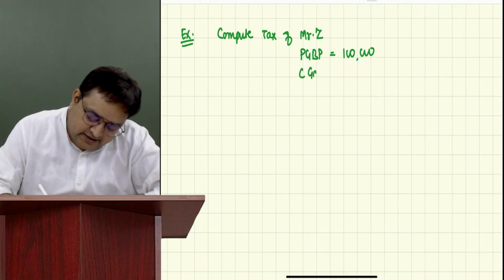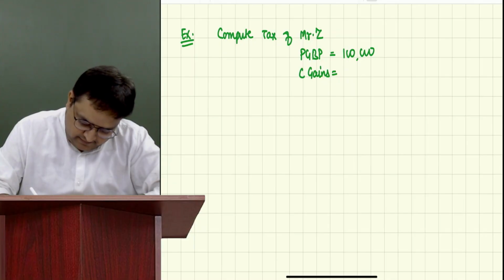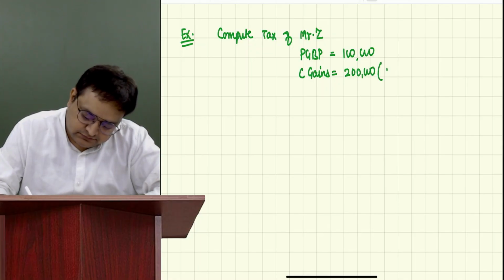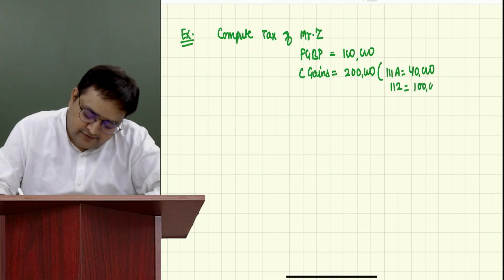He has capital gains income of 2 lakh. 111A is 40,000. 112 is 1 lakh. 112A is 50,000.